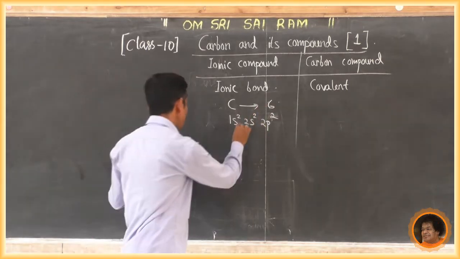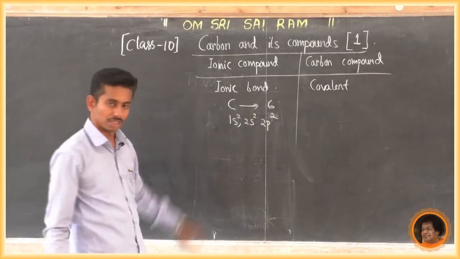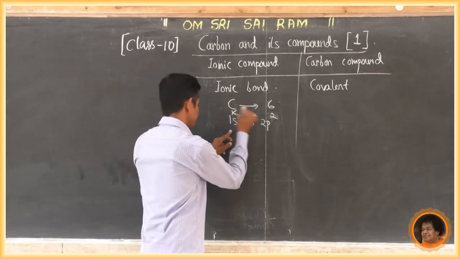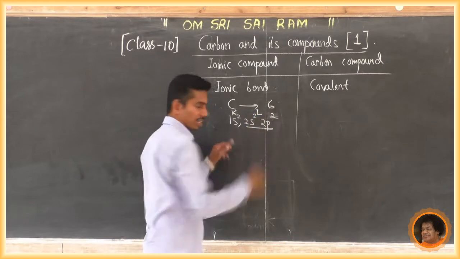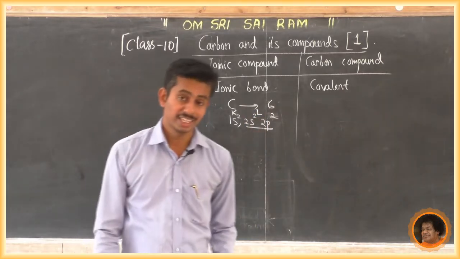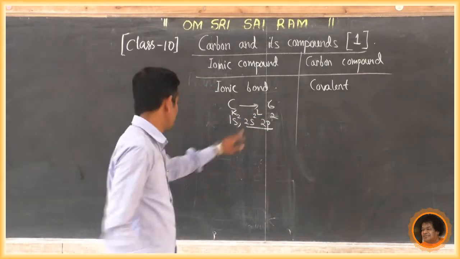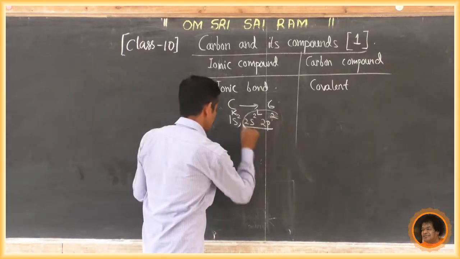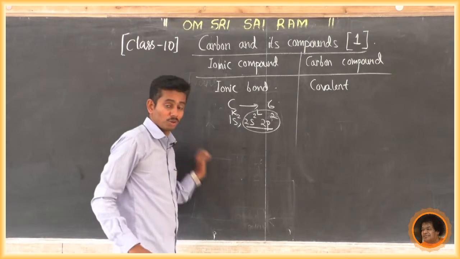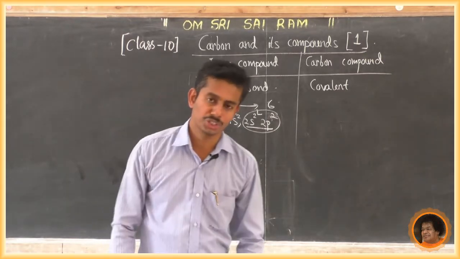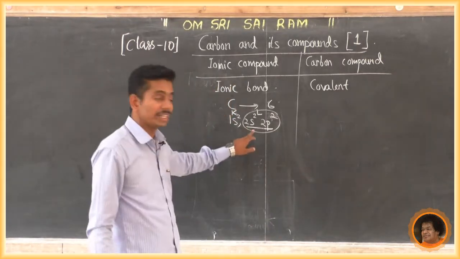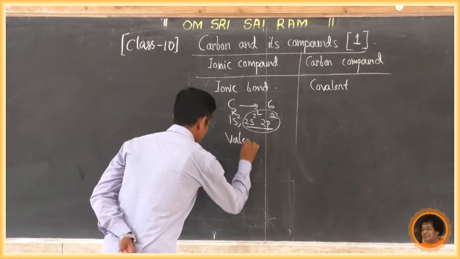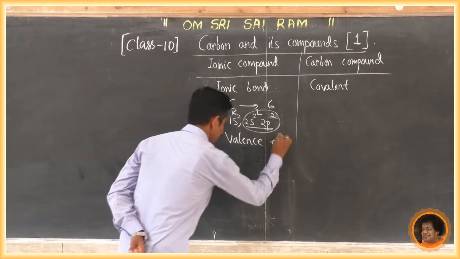Now tell me, how many shells are present in carbon? Two shells, the K shell and the L shell. Which one is the outermost shell? The L shell. How many electrons are present in the outermost shell? Four electrons. These are called valence electrons.